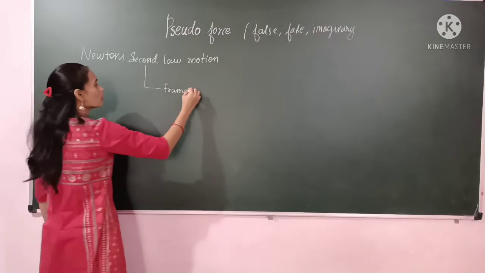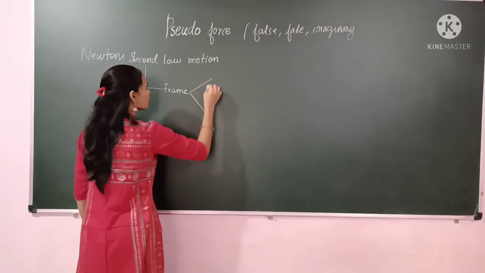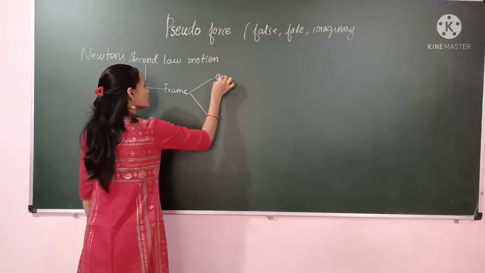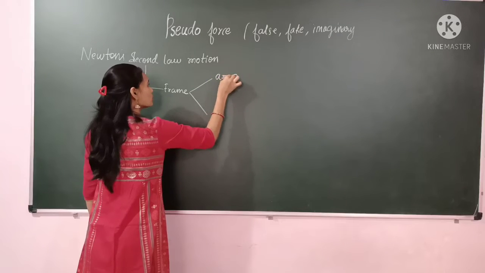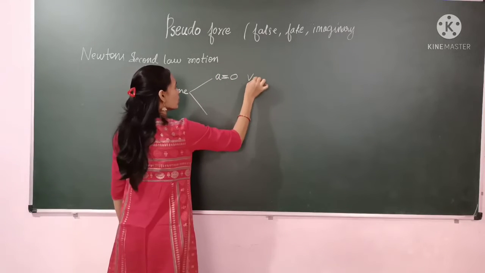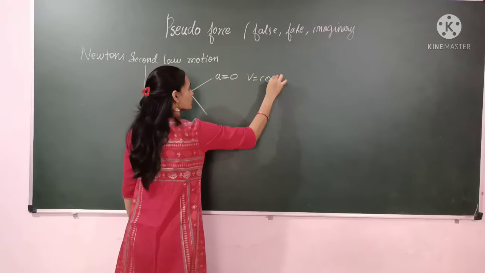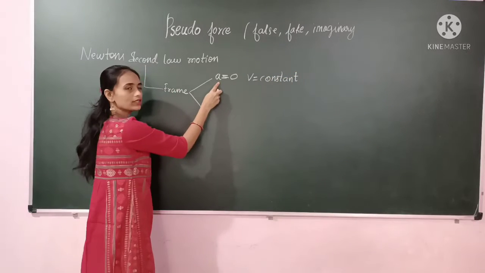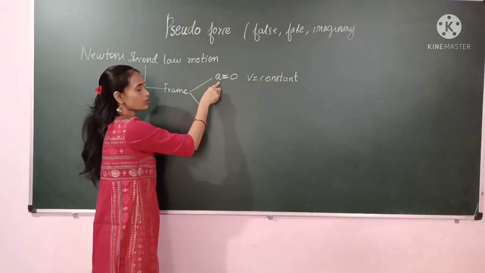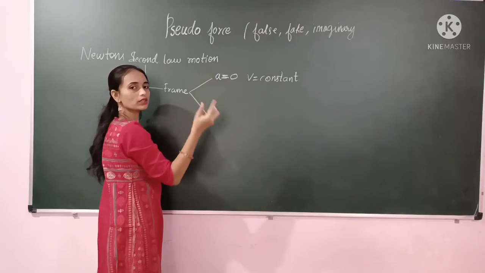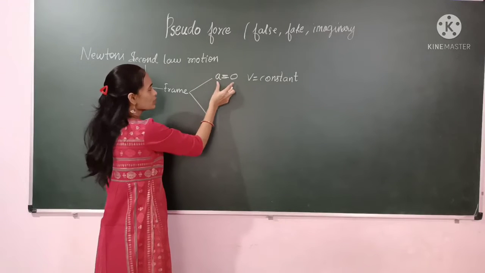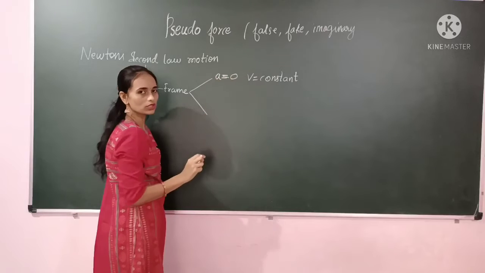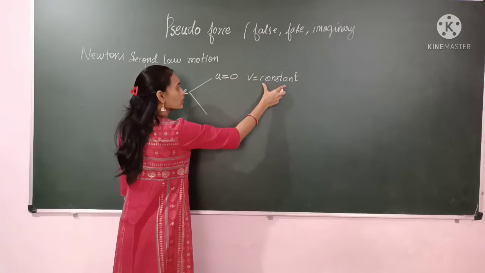Now I will tell you what is the inertial and non-inertial frame. When the acceleration of the observer is equal to 0 and velocity is constant, velocity should not change, and this acceleration is of the observer, where the observer is present, his acceleration should be equal to 0 and his velocity should not change.